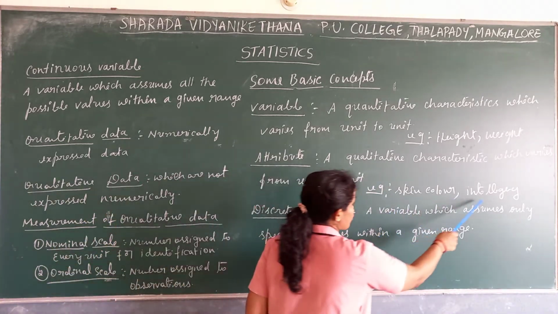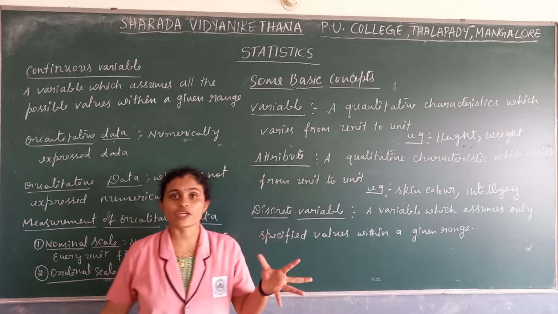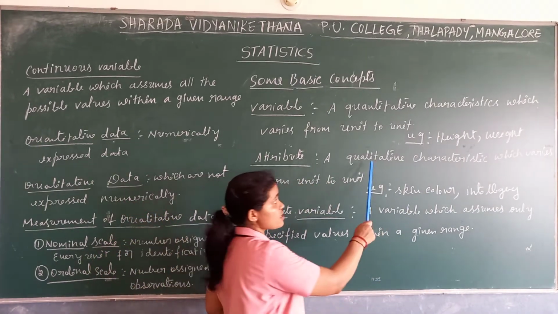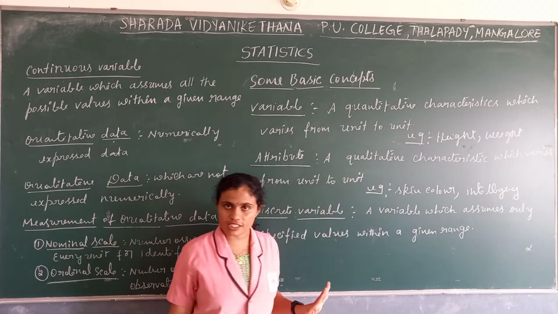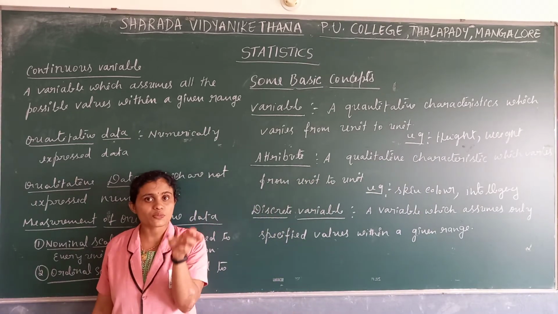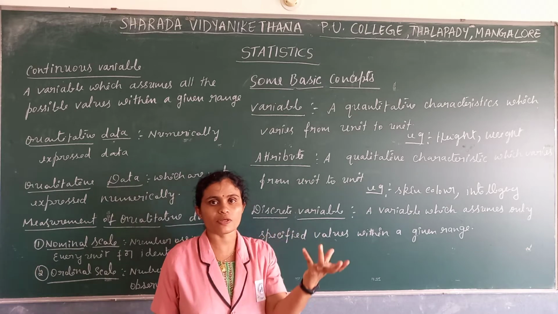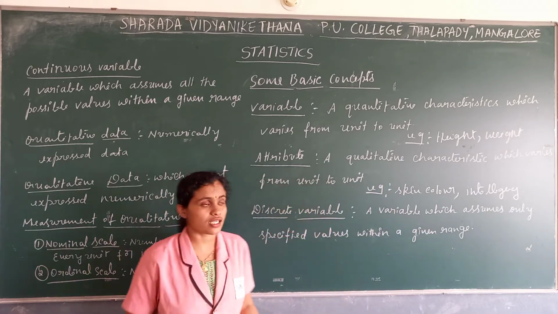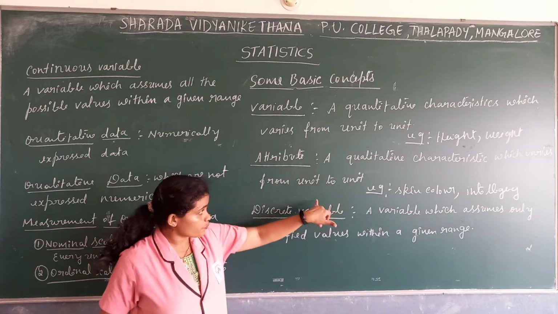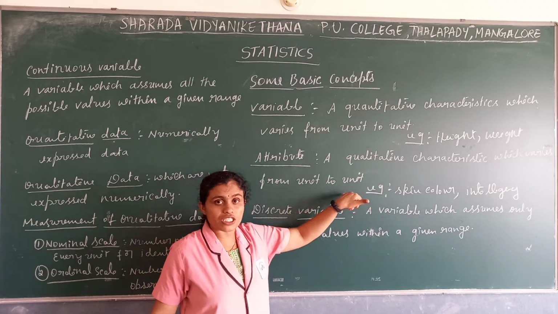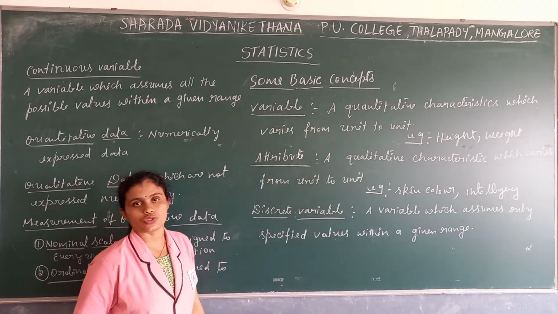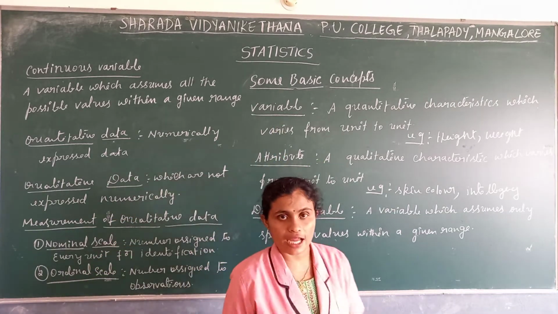So such kind of characteristics which differ from person to person, such kind of qualitative characteristics, meaning characteristics which we do not measure in numbers, which differ from person to person, such kind of characteristics we call attributes, variables and attributes.